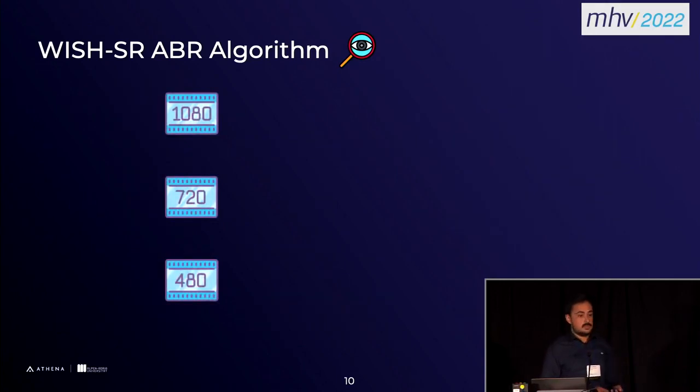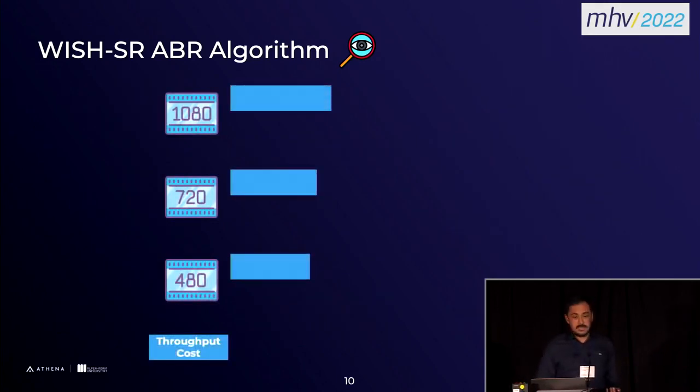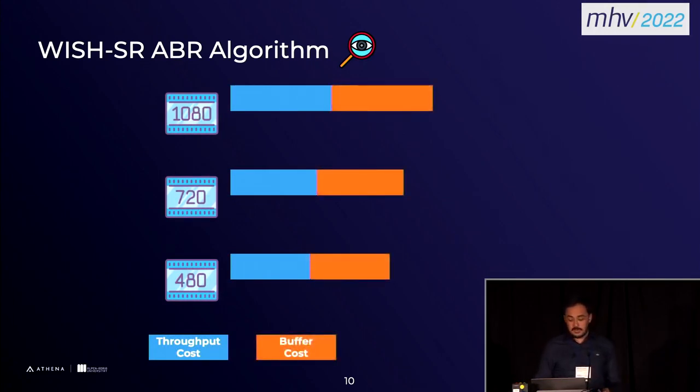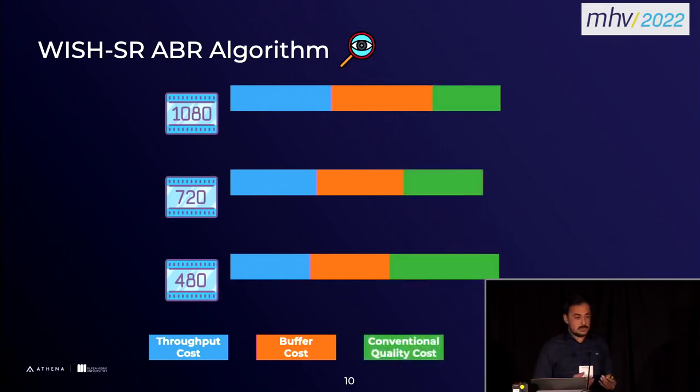Let's just see a scenario here. Let's say we have 3 different resolutions from the server. And if we check their throughput cost, the high resolution segments have a higher throughput cost, and the same applies for the buffer cost. But contrary, for the quality cost, the low resolution segments will have a higher quality cost. So then in this scenario, the ABR algorithm will choose the middle quality, like 720p segment.